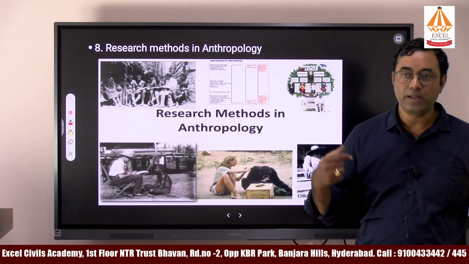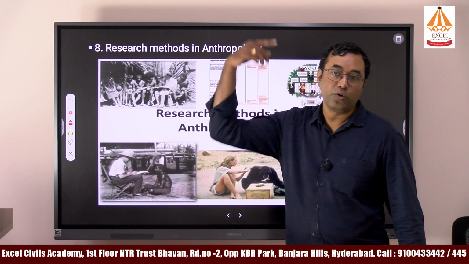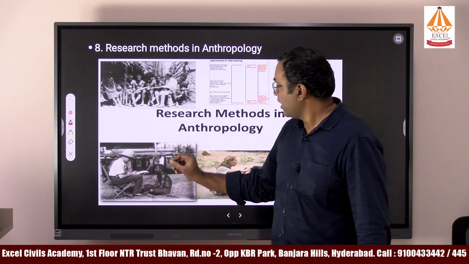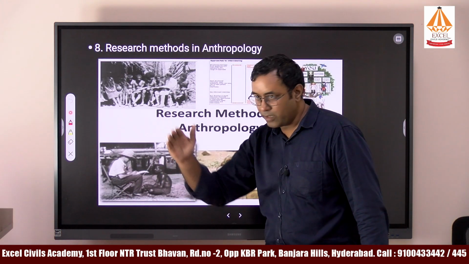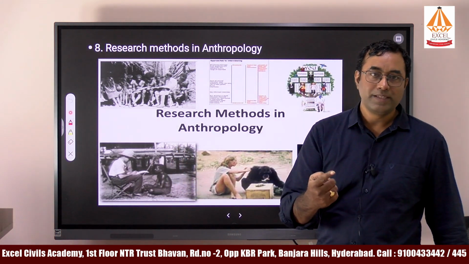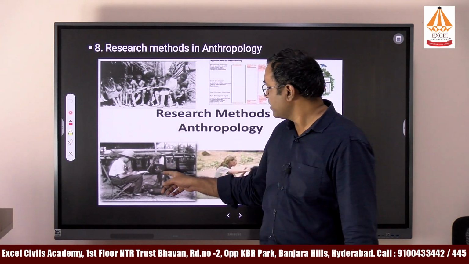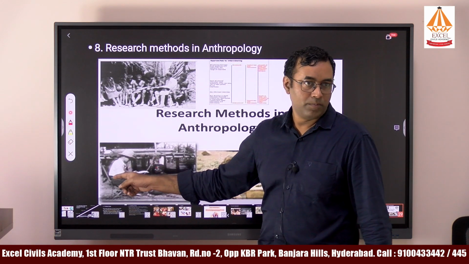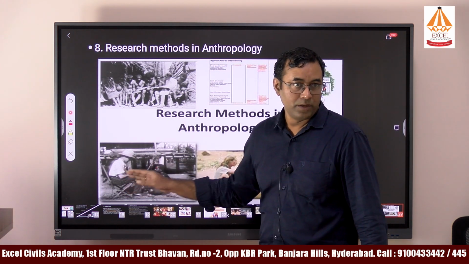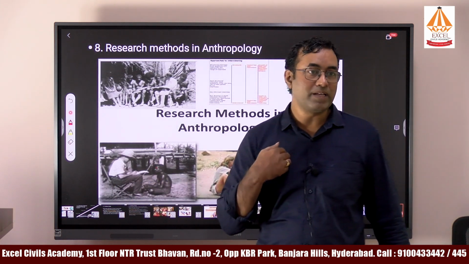So one of them is participant observation. Here you see this person is called Malinowski. He went to the Trobriand Islanders. In the Pacific Ocean, the people are living, and he asked a series of questions and tried to get information about them. That is one. The second thing is they used to live with them. If you ask questions, sometimes these people may give the wrong answer. He understood that they were not giving the true information, so he lived with them for 2 years. You can imagine.